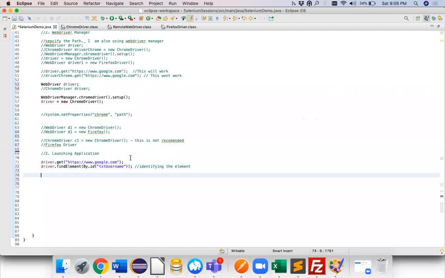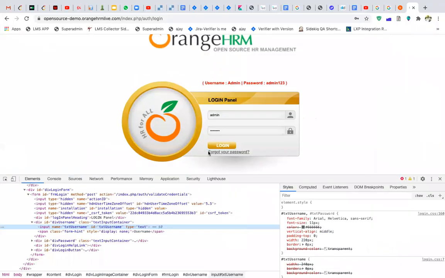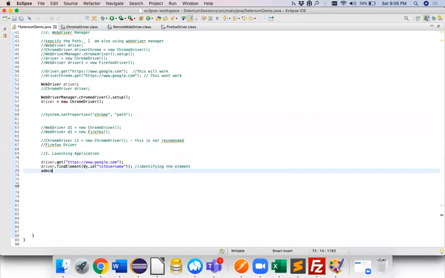Now, when I run this code, let's assume my plan is to enter admin in this particular field. Now when I run this code, will it enter admin, or will it just identify the element and not enter admin? Will it identify the element only, or will it enter admin as well?